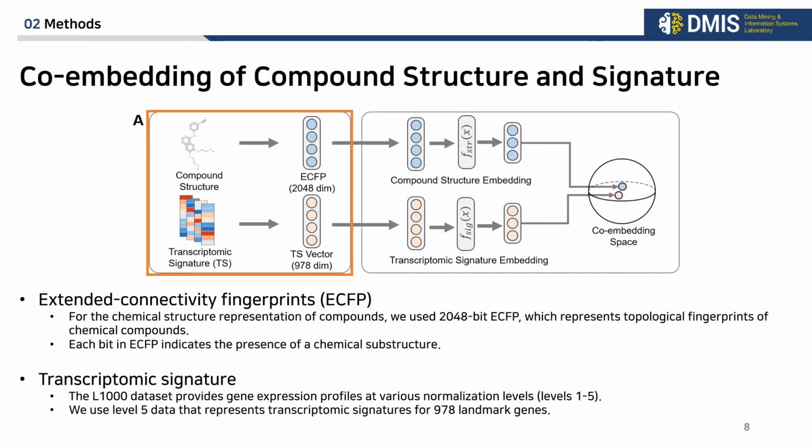For the transcriptomic signature, we use the L1000 dataset. The L1000 dataset provides gene expression profiles at various normalization levels, level 1 to 5, and we use level 5 data that represent transcriptomic signatures for 978 landmark genes.